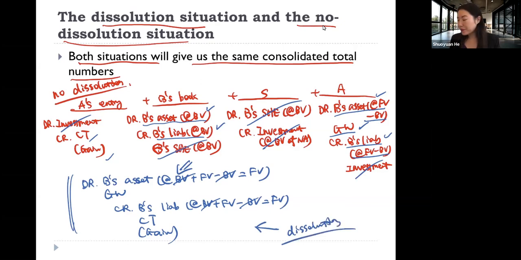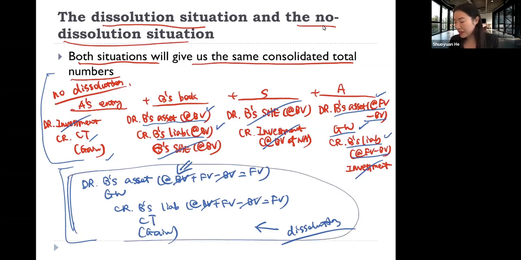So as you can see, even though under the dissolution and no dissolution situations we're doing very different things, the results are exactly the same. For the no dissolution situation, we're just breaking down this journal entry, because under the no dissolution situation we need to keep firm B's book intact.